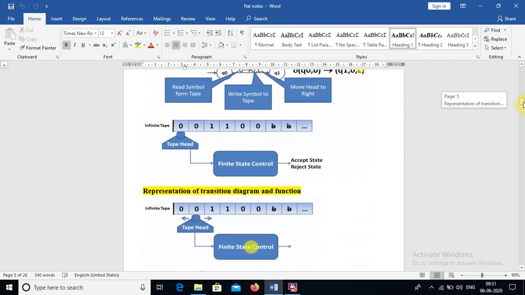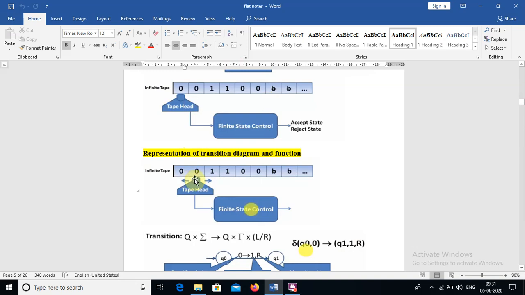And the next one. So now we are here, right? If the transition function is 0 to 1, it means 0 is the input tape symbol where the read-write head points, and you should replace it with 1 and next move to the right. So the new transition is 0 to 1, comma R. This is a transition diagram and a transition function q0, comma 0. So we are in state q0, 0 is the input tape symbol, and we move to q1, replace it with a 1 and move to the right.